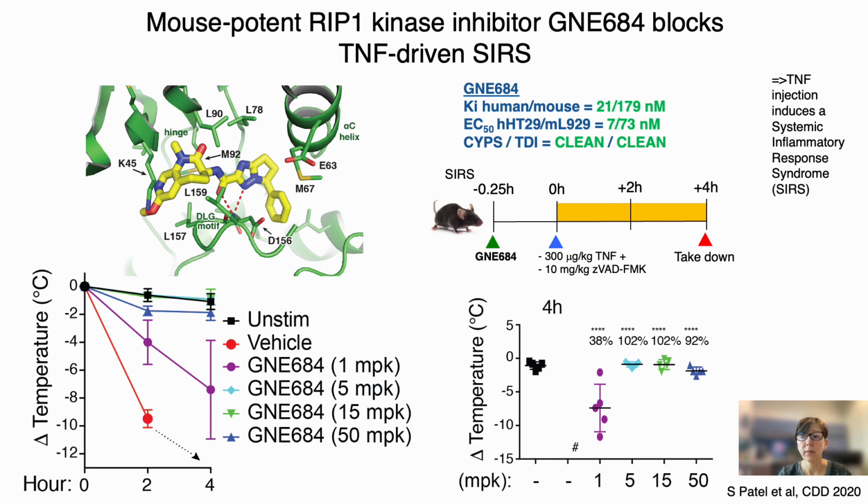In the presented study, mice were treated with necroptotic stimuli, TNF and caspase inhibitor zVAD, in the absence or presence of different amounts of GNE684. The graph on the left depicts body temperature at 2 and 4 hours after TNF dosing. The graph on the right depicts percent inhibition by the indicated doses of GNE684. In the SIRS model, the RIP1 inhibitor efficiently blocks hypothermia in a dose-dependent manner.